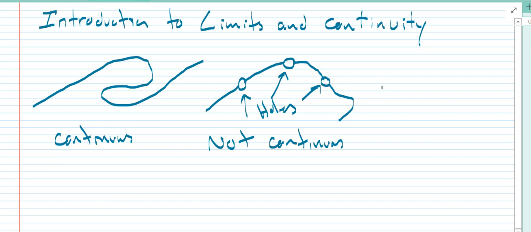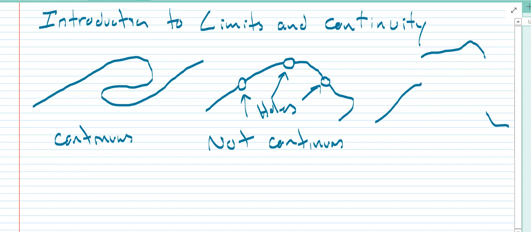Well, there's another type of way that function cannot be continuous, and that's if we're coming along here and suddenly, whoop, we have a big jump. Okay, so we jumped from here to here and from here to here. This is not quite the same as a hole, right?